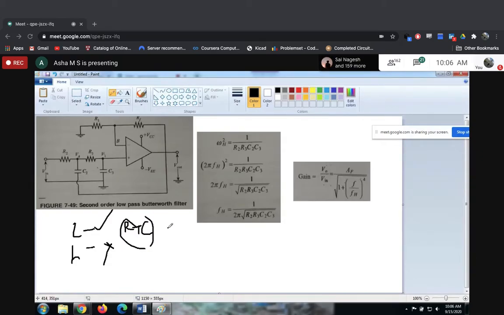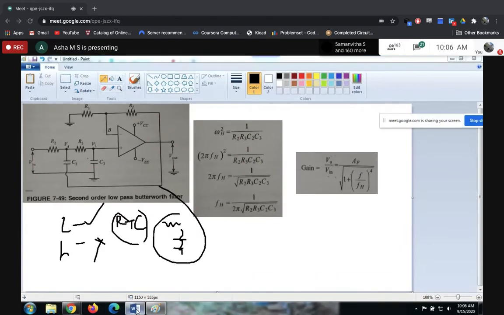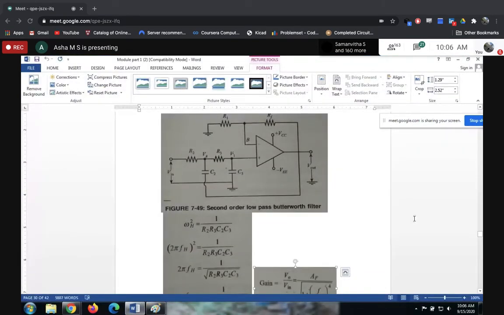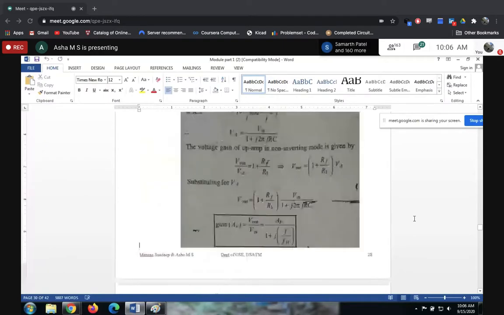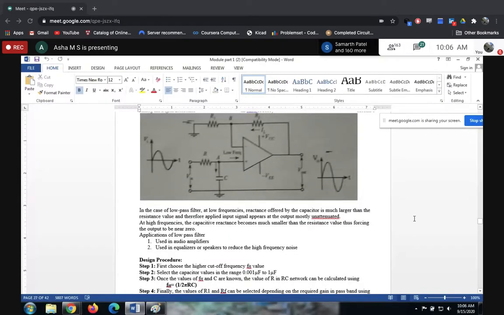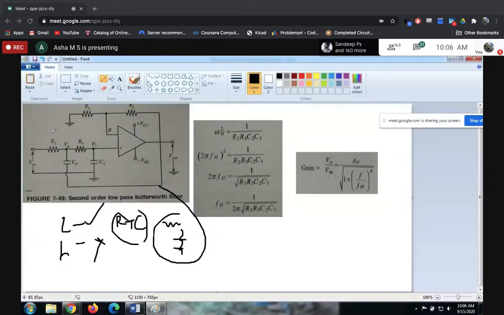If I have one pair of R and C, meaning one resistor and one capacitor, then it is a first order. You can see here, in the first order we had only one R and one C. Now we have two pairs: here is one pair and here is the second pair of RC. That's why it is a second order.